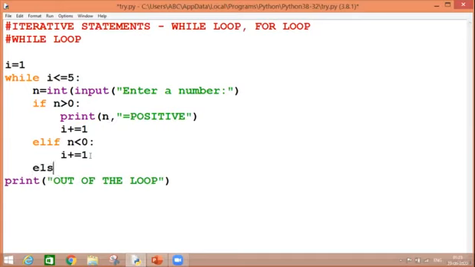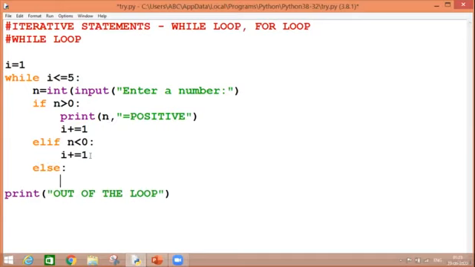There is one more else condition: if my number is neither greater than 0 nor less than 0, that means my number is 0. In that case also, i will only be incremented. Nothing will be printed. We are only printing for positive numbers.